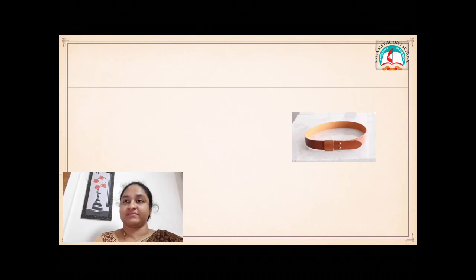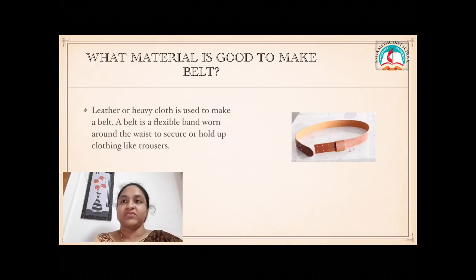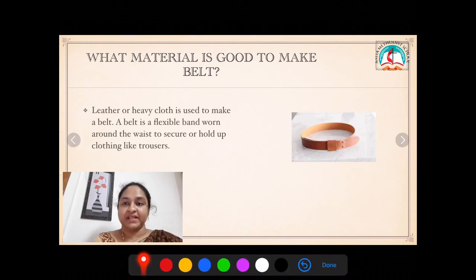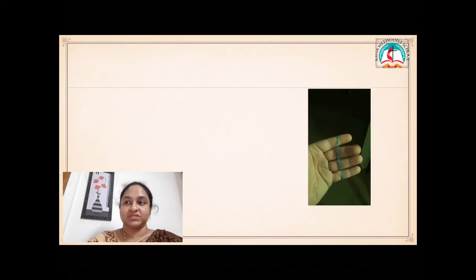What do you see here? What material is good to make a belt? What is a belt? Leather or heavy cloth is used to make a belt. You too wear a belt with your school uniforms. A belt is a flexible band worn around the waist to secure or hold up clothing like trousers or skirts. So they need to be flexible.